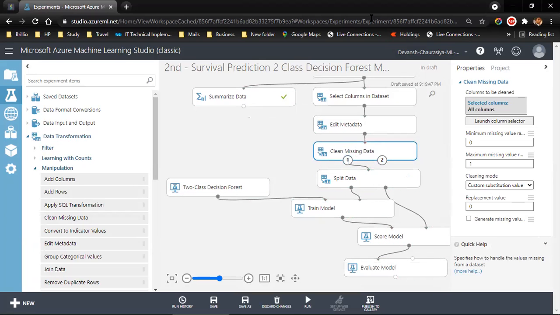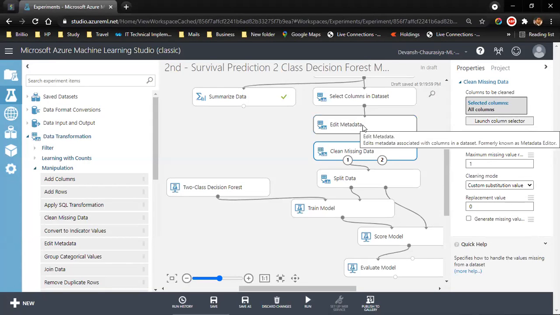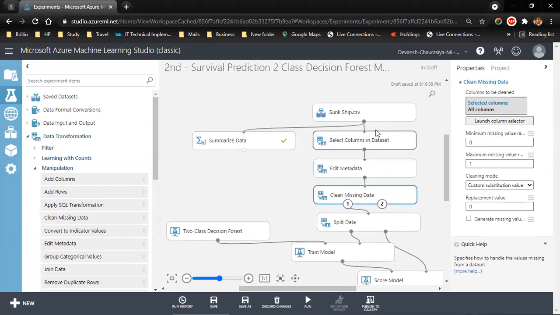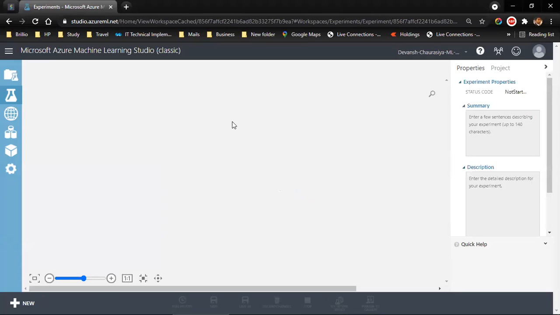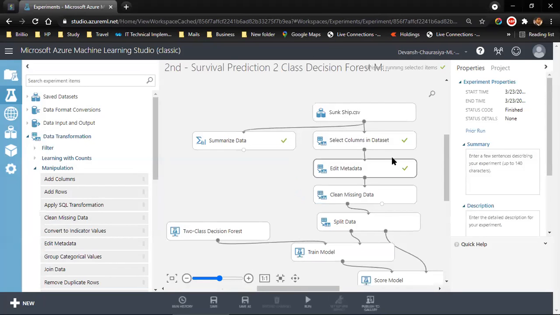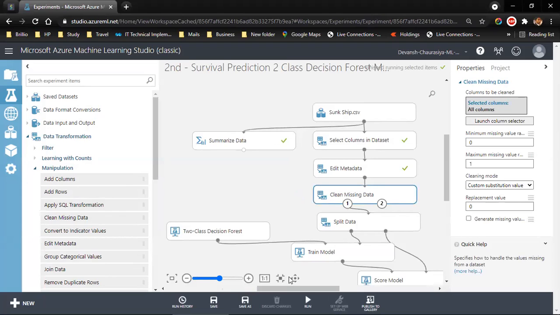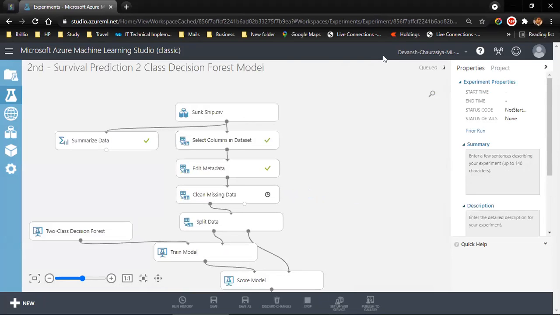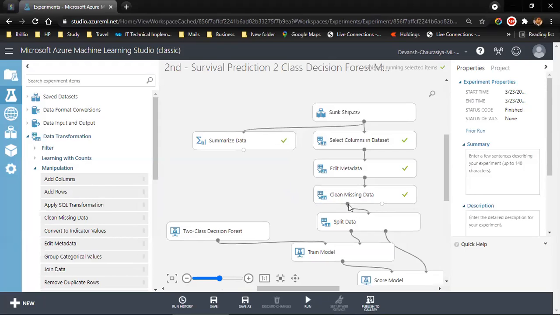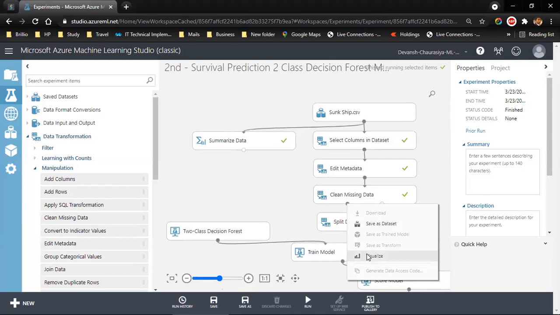Connect it over here. Now, as we have connected, we need to run it. So run selected. It will take a little while. Then clean missing data. I'm going to run this. It will run only this module. Okay. Now let's take a look at the data.